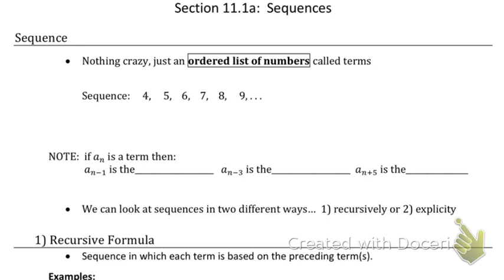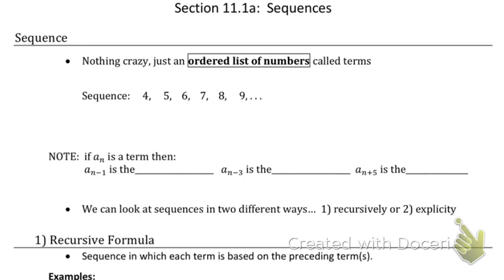So we're going to start off with what is a sequence. A sequence is just an ordered list of numbers. All right? An ordered list of numbers. So this is a sequence: 4, 5, 6, 7, 8, 9, and so on. This one is an infinite sequence because the ellipsis tells you it just keeps going on forever. Sequences can end. I could just cover up the ellipsis and that would make it a finite sequence.